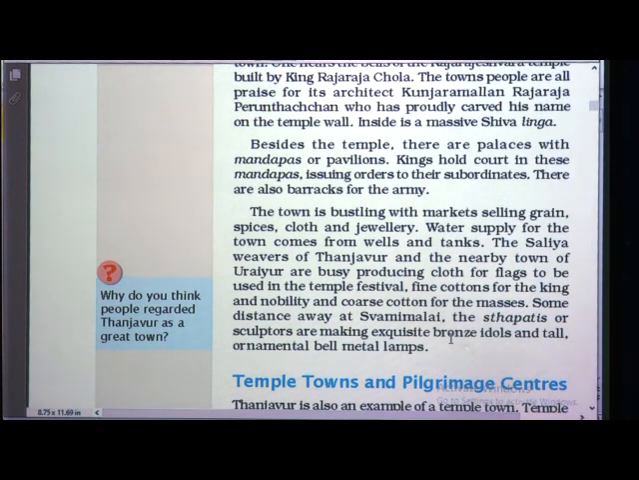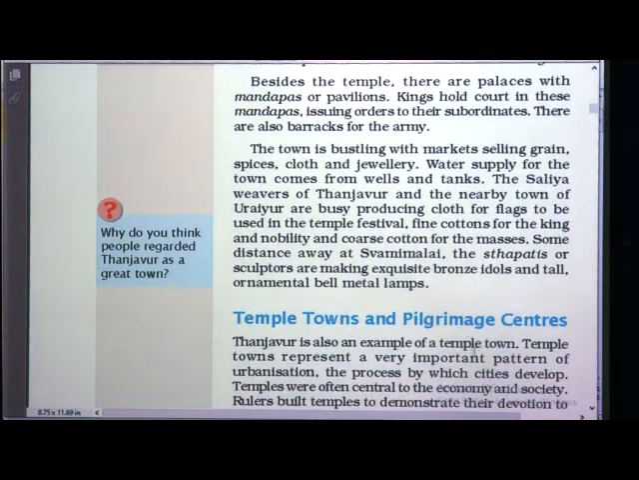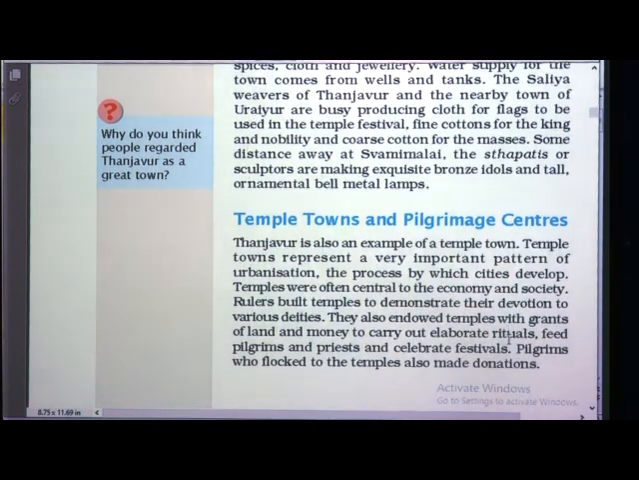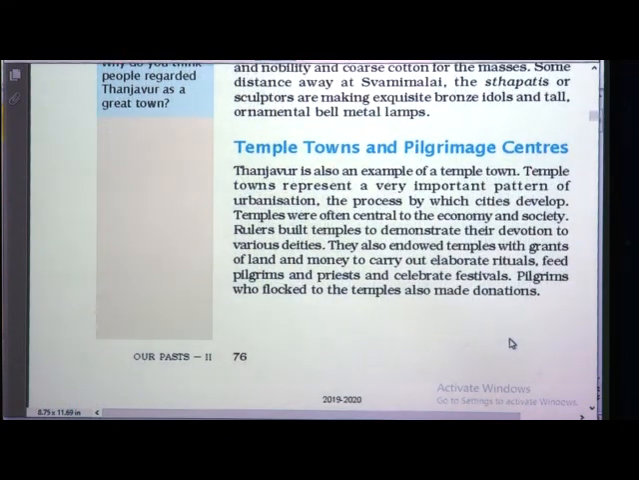Some distance away, in Swamimalai, the stapatis or sculptors are making exquisite, that is very beautiful, bronze idols and tall ornamental bell metal lamps. Again I told you, when this metal is hit, a bell-like sound is produced. So this type of metal is called bell metal.